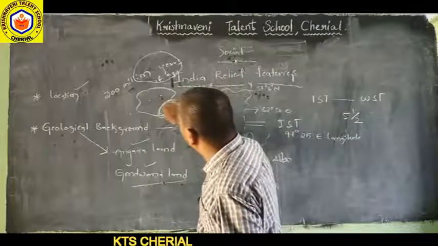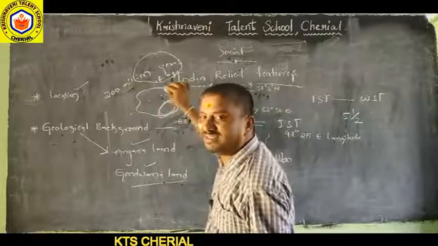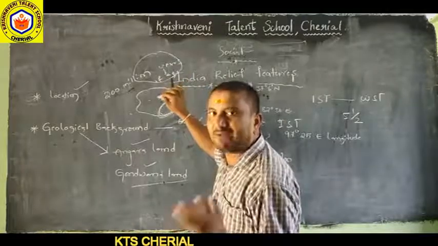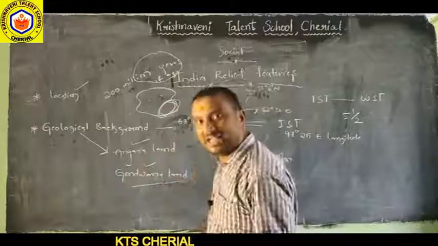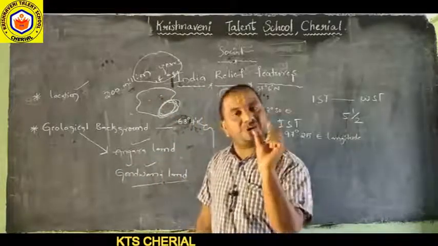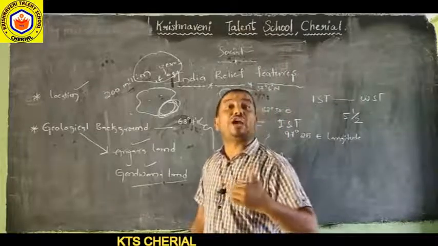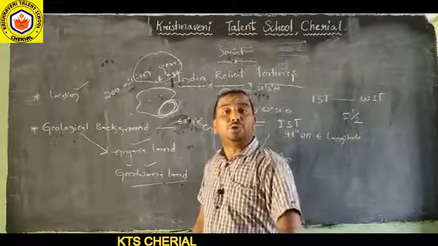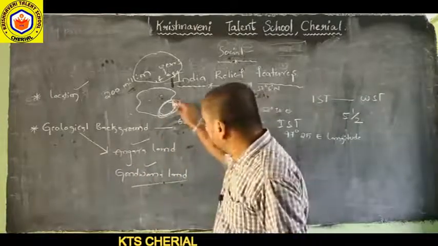Like that, the Indian landmass, Indian peninsula or Indian subcontinent land, collided with the Eurasian land. Do you understand?